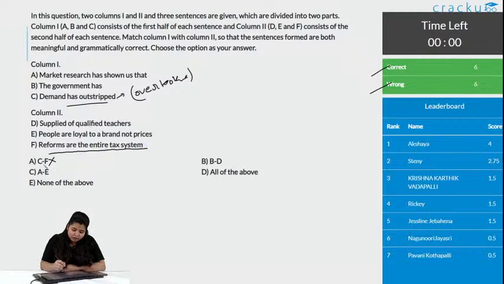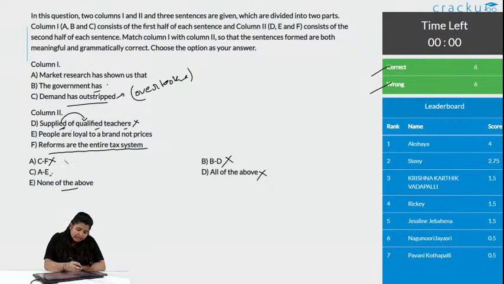If C and F is wrong, that means all of the above is also wrong. The remaining are BD and AE. So, let us check BD. It says the government has supplied of qualified teachers. So, supplied of qualified teachers, or the government has the supply of qualified teachers, or anything, as there has supplied and qualified and teachers. So, even this is wrong, right. So, option B is also wrong. Now, there are only 2 options remaining. If A and E is wrong, then option E is the correct answer.